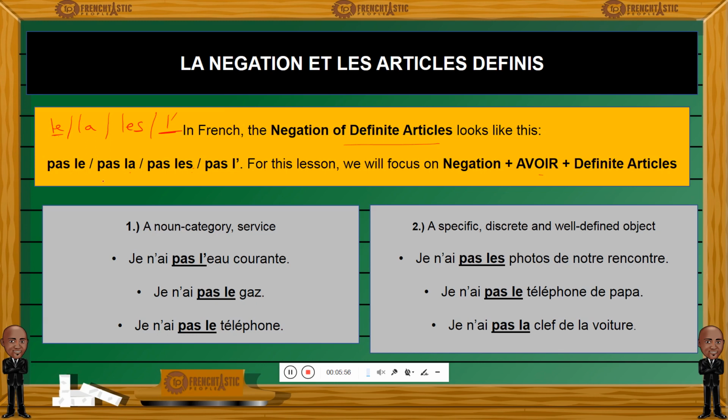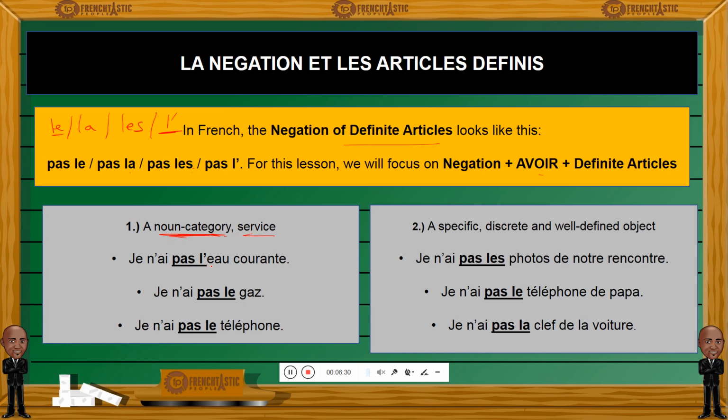As I told you, it's usually not the case, but we will learn why you will have to stick to a definite article inside a negative sentence. You will do so in two instances. The first one is whenever the noun that you are negating represents a category or a service. Remember we said la télé, TV service. If it's a noun category, you will also maintain the definite article.